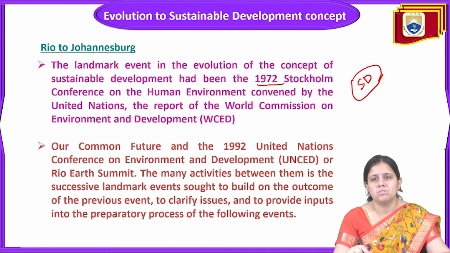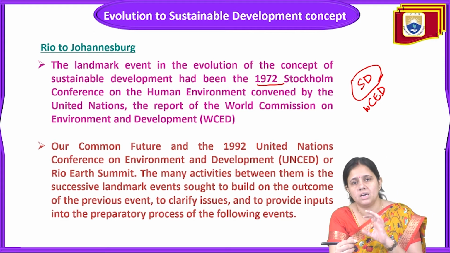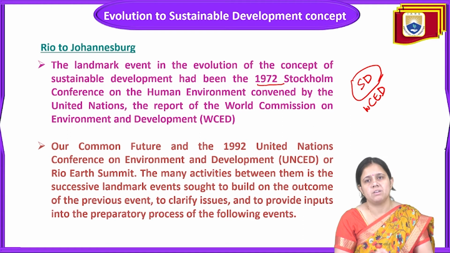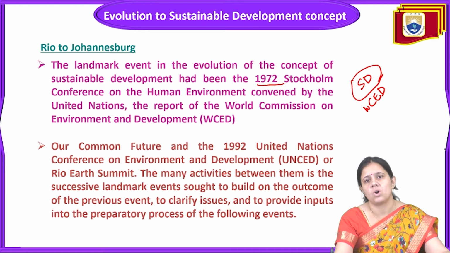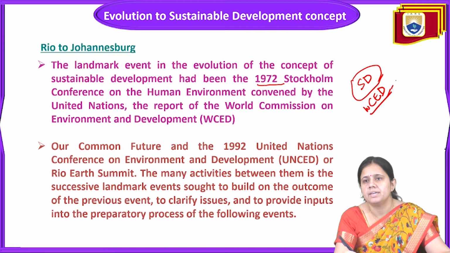And the report they gave is called the World Commission on Environment and Development, WCED.